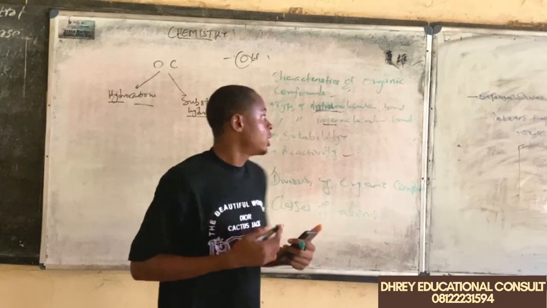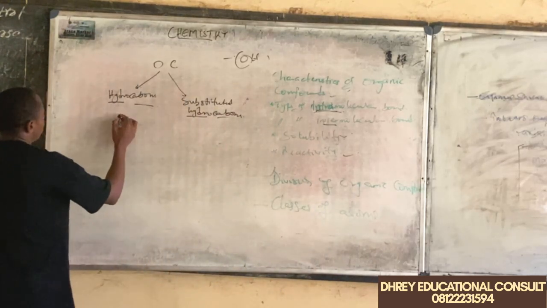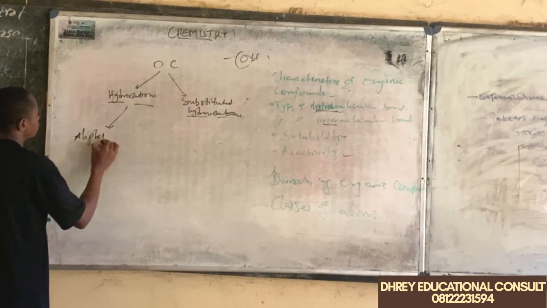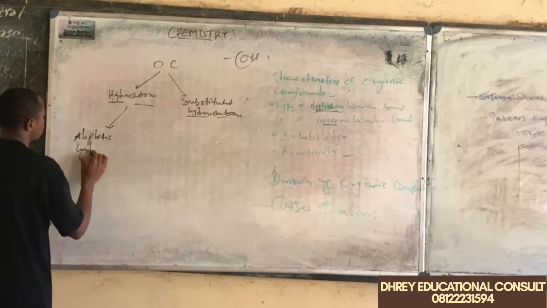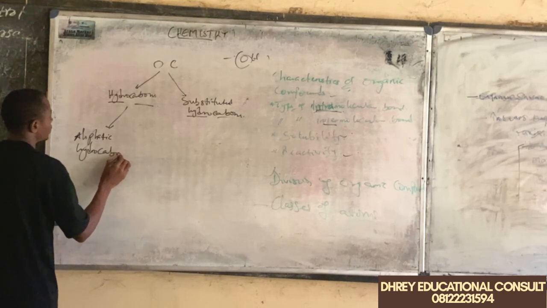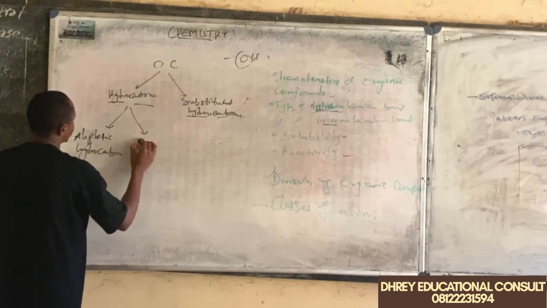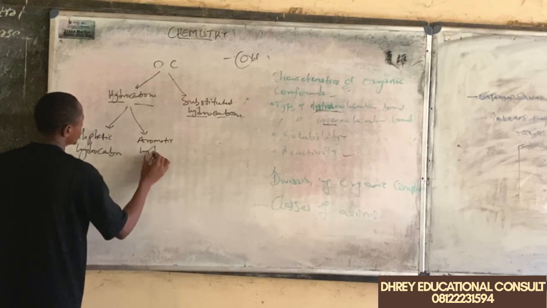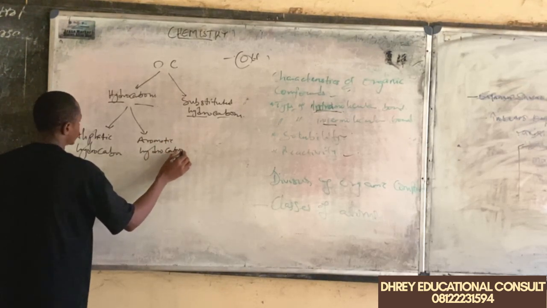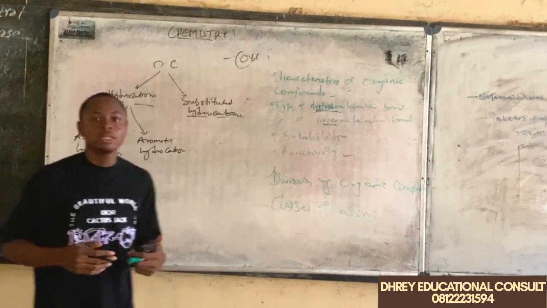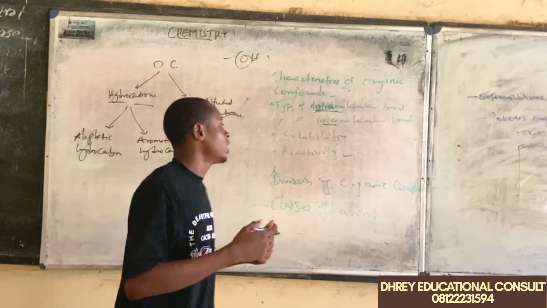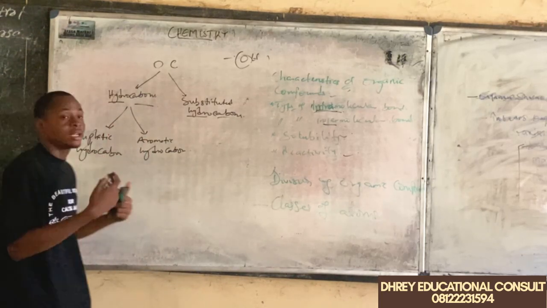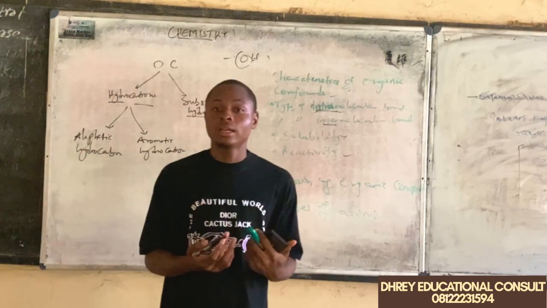Now, the hydrocarbons are divided into the aliphatic hydrocarbons and the aromatic hydrocarbon. Now, the aliphatic hydrocarbons, they are the examples that I gave you earlier. They are compounds like the alkane, the alkene, and the alkynes.